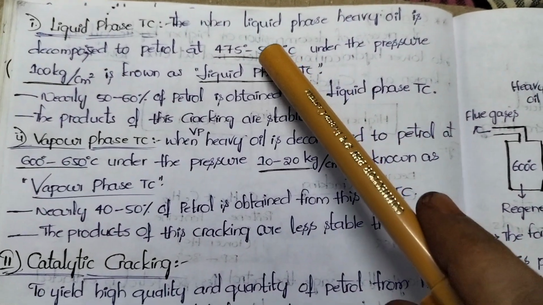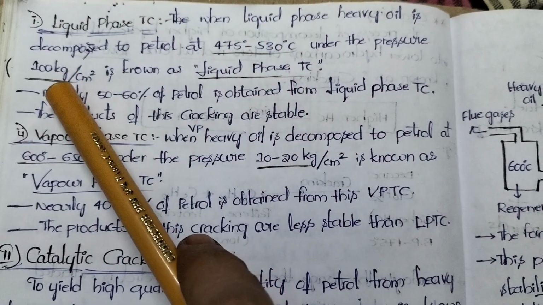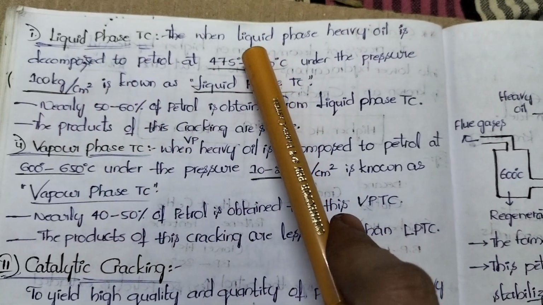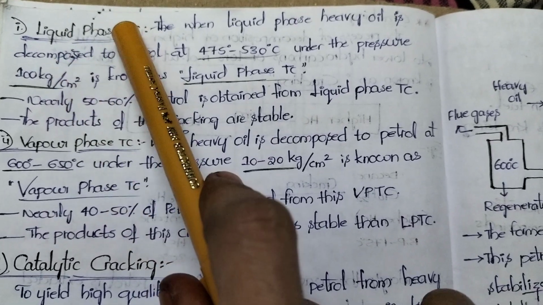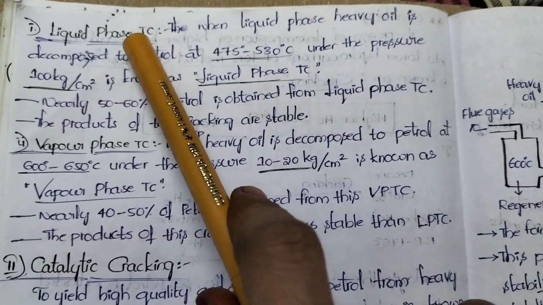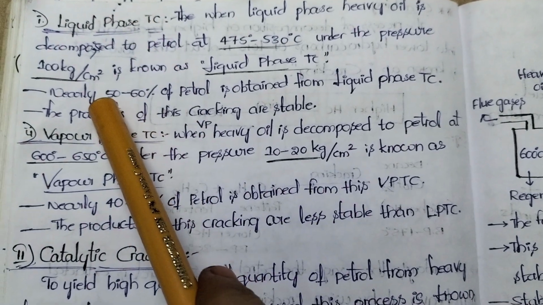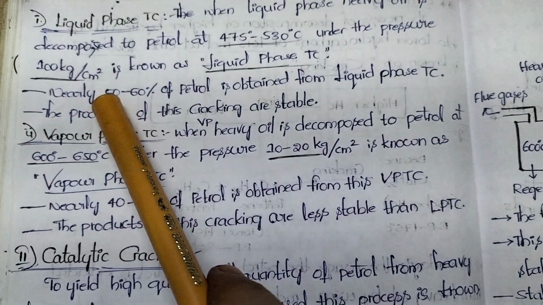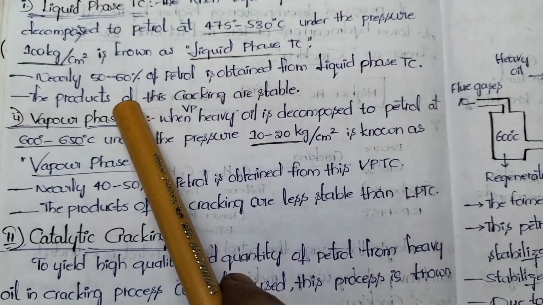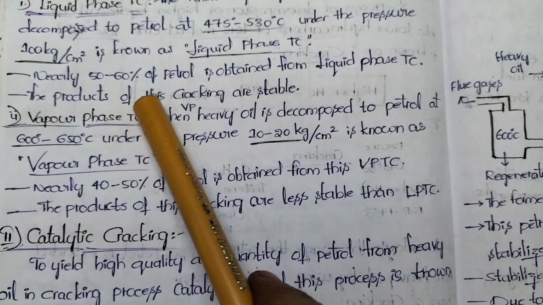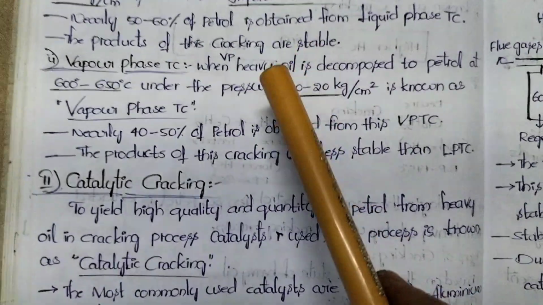Here, high temperature and pressure. At the high temperature and pressure, we decompose that liquid phase heavy oil into petrol. That is why this process is called liquid phase thermal cracking. By using this liquid phase thermal cracking, we can extract 50 to 60% of the petrol. At the same time, the products obtained from this process are very stable.